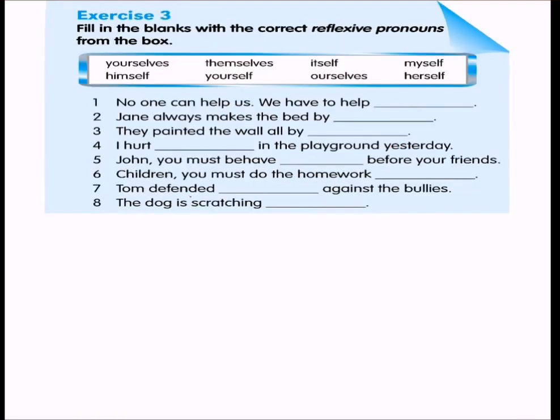Exercise 3, fill in the blanks with the correct reflexive pronouns. Reflexive means reflection. From the box: no one can help us, we have to help ourselves. Jane always makes the bed by herself. They painted the wall all by themselves.